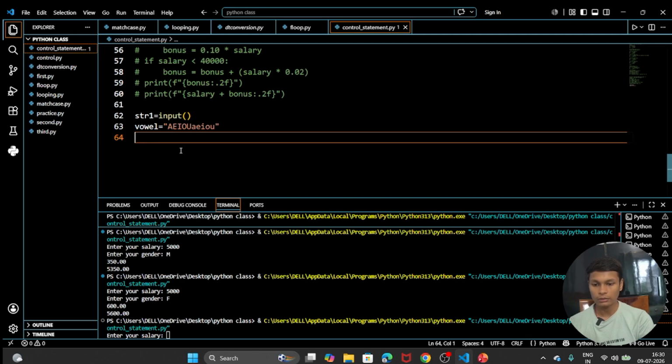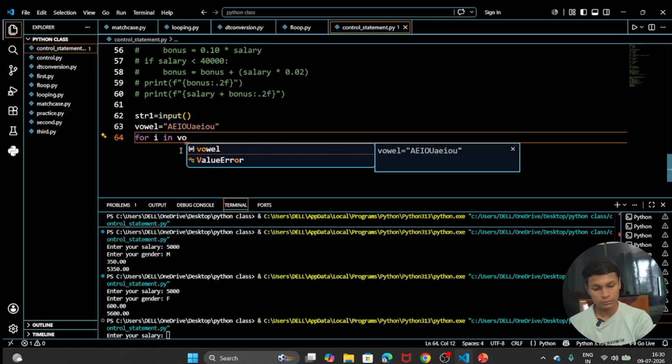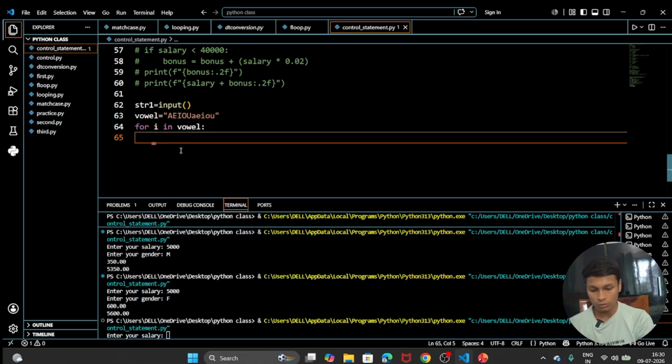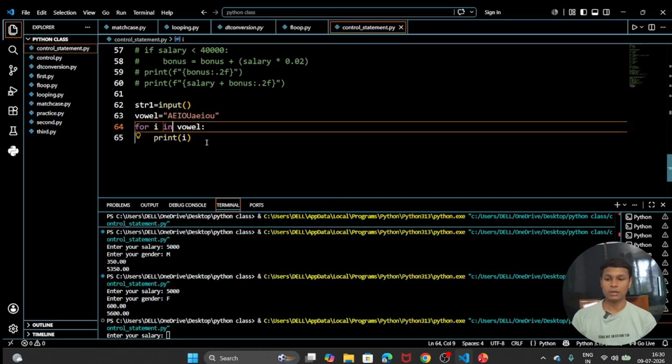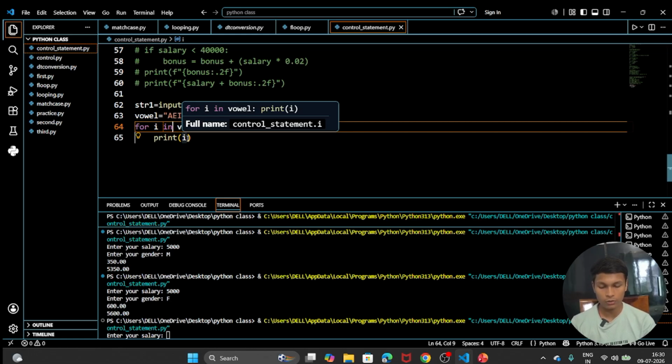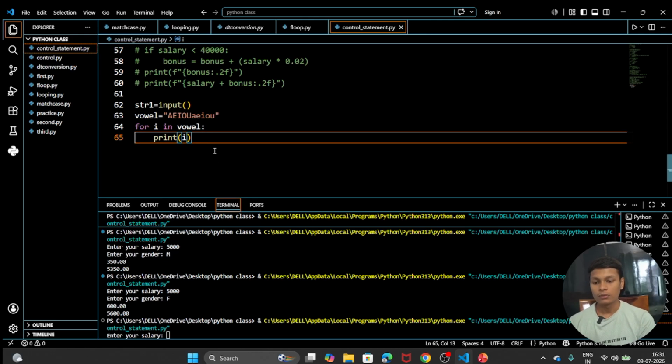So I am going to write it here. For i in vowel, we are going to simply print i. We want the output in new lines, or space separated. So let's see, firstly we go with the new line, each character on a new line, and after that we are going to see each character space separated. So for i in vowel we are going to print.